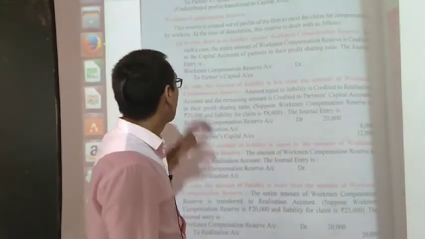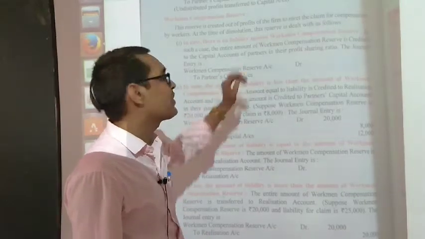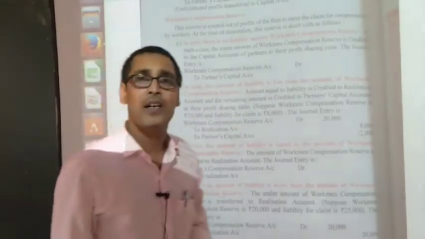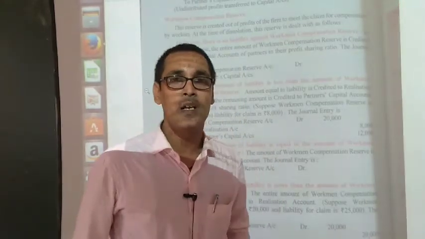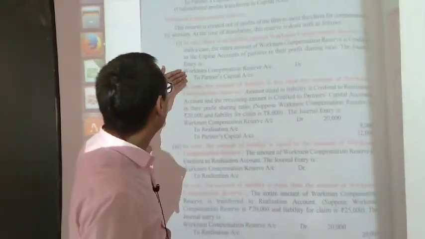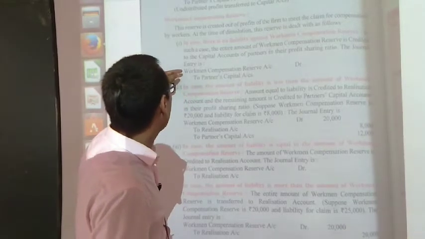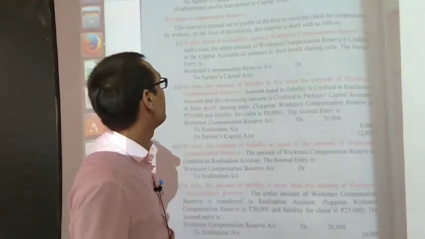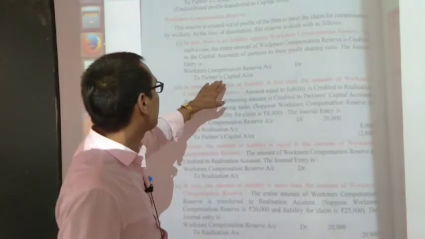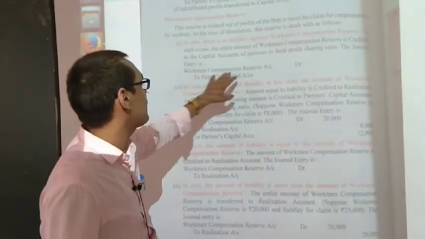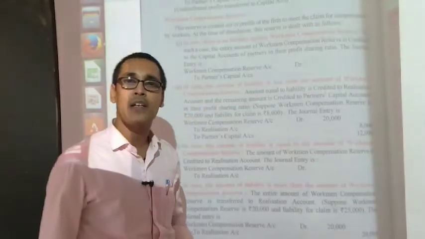The workman compensation reserve has a credit balance, and when we close this reserve, it should be debited. That's why we debit workman compensation reserve to partners' capital account, because by getting a share of the reserve, the capital of the partners will increase.